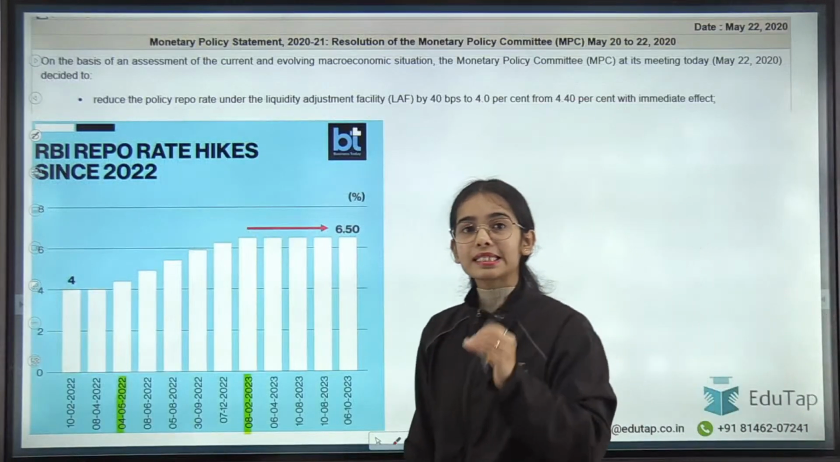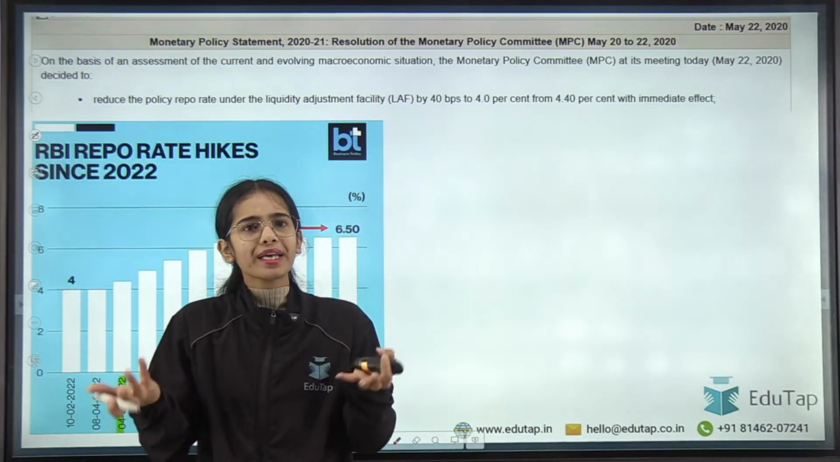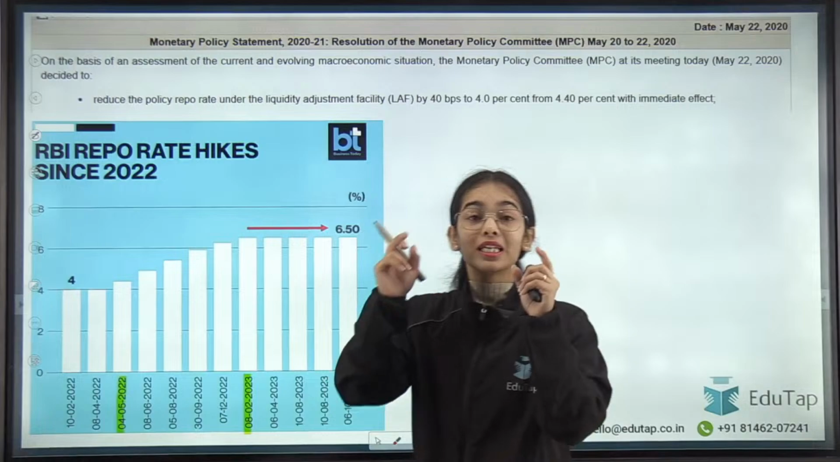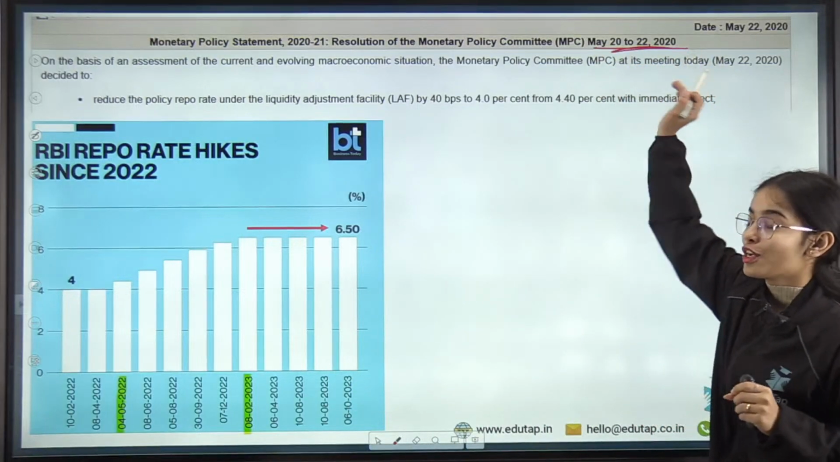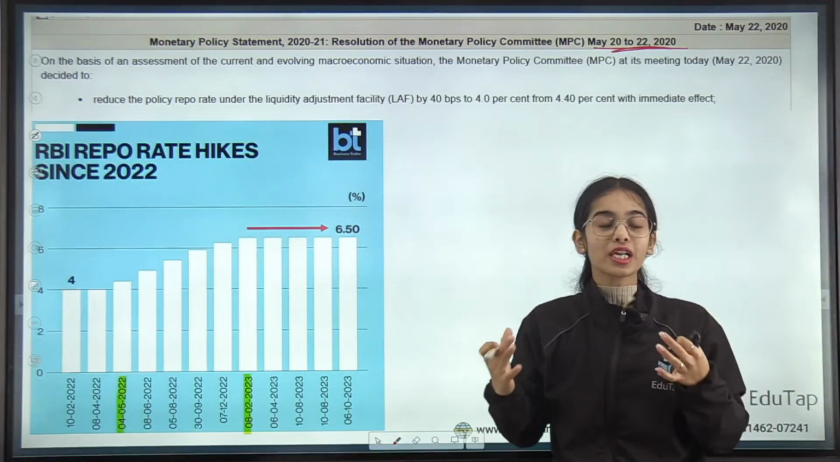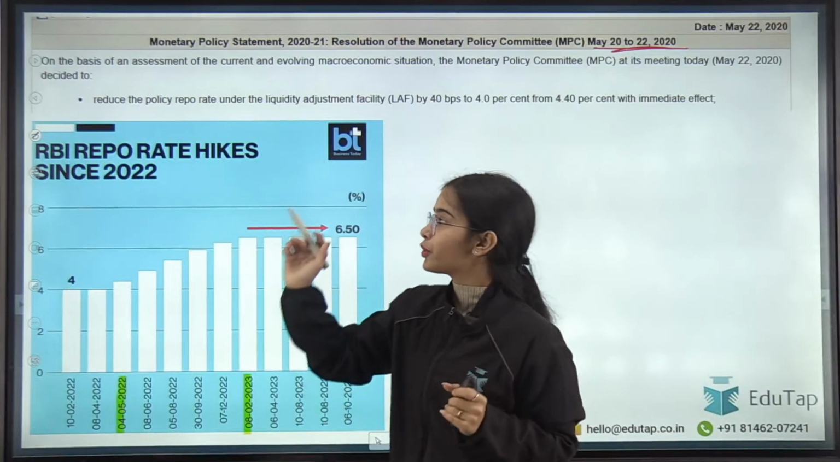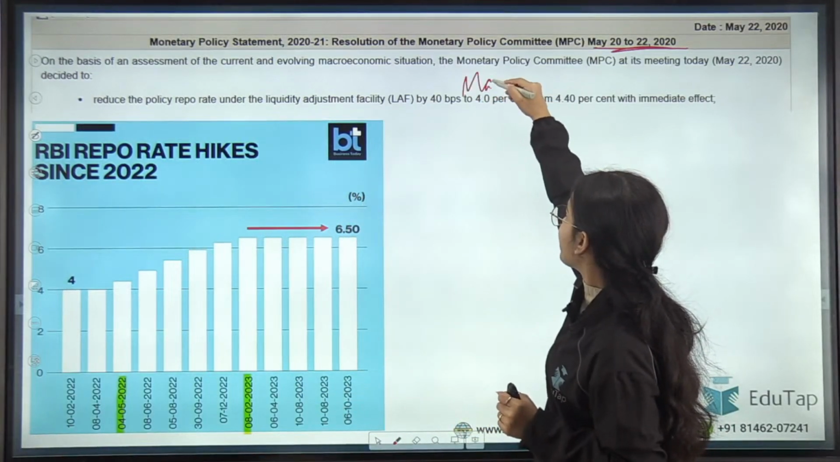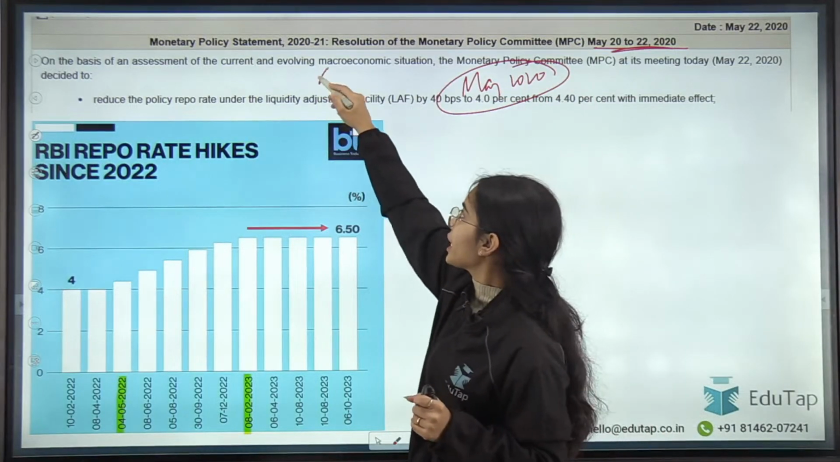Now, why is this decision so important, that the repo rate has been decreased? So what? Why is this so important? Because the last repo rate cut happened in May 2020. So after nearly 5 years, the decision has been taken to reduce the repo rate. Since May 2020, in May 2020, the repo rate was decreased